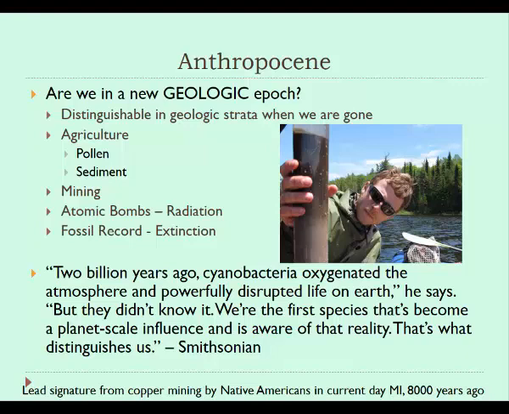So plowing and clearing of a lot of native vegetation to create these big monocultures where we're just growing one crop lead to rates of erosion that are much, much faster than natural background levels. So we have these rapid rates of sediment flowing into a lot of low-lying water bodies around continents. And those sediments are filled with concentrations of certain types of pollen that are new, right? Things like wheat or rice or corn, things that we cultivate, are spread all around the world and are found in sediments almost everywhere at this point.